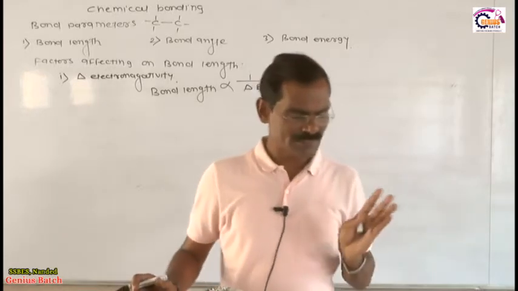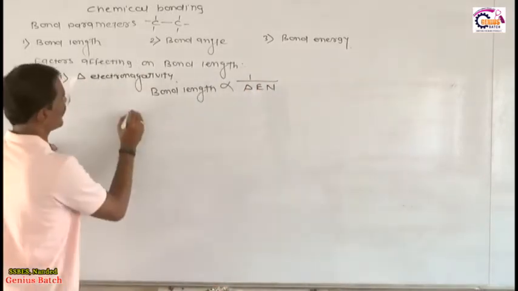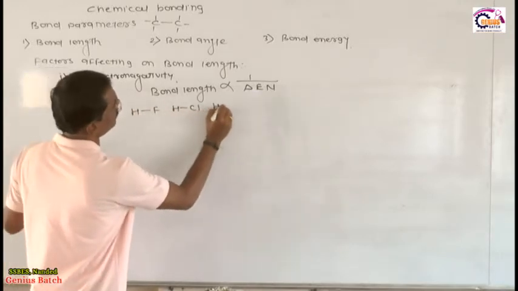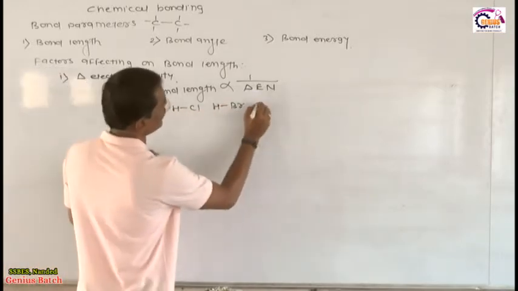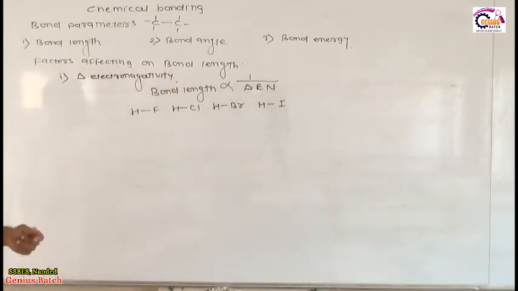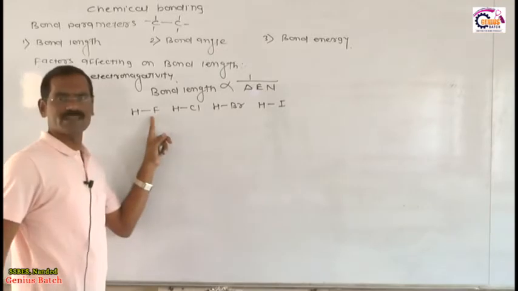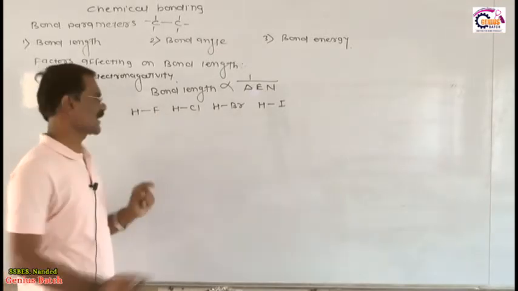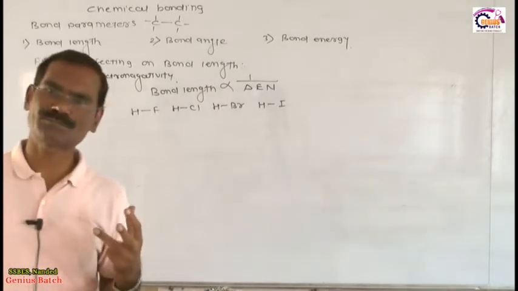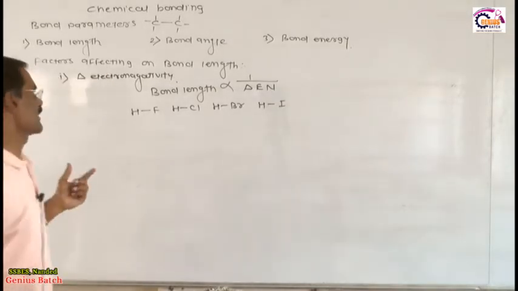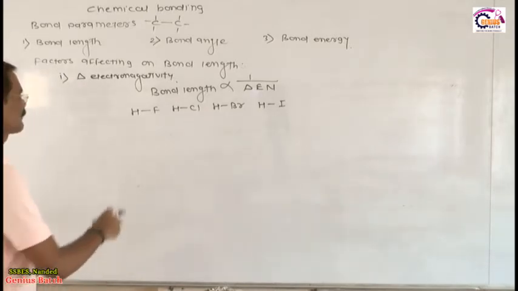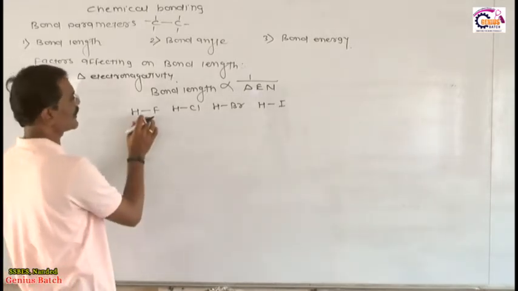Now I will give you one best example. Suppose I have HF, HCl, HBr, and HI. My friends, tell me what happened in this case. You know fluorine is more electronegative than chlorine, bromine and iodine. If fluorine is more electronegative, the difference between H and F is very high. If the electronegativity difference increases, then the bond length decreases. Therefore, here the electronegativity difference is very high.